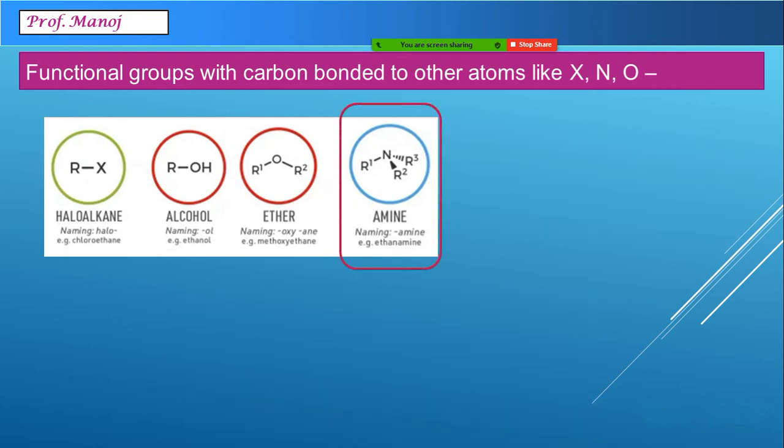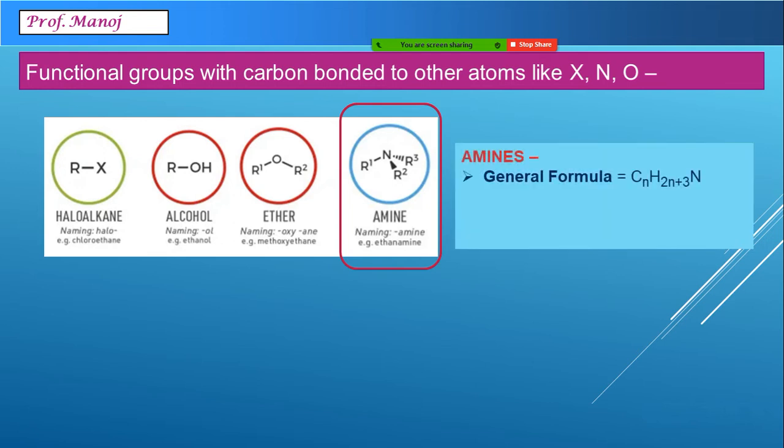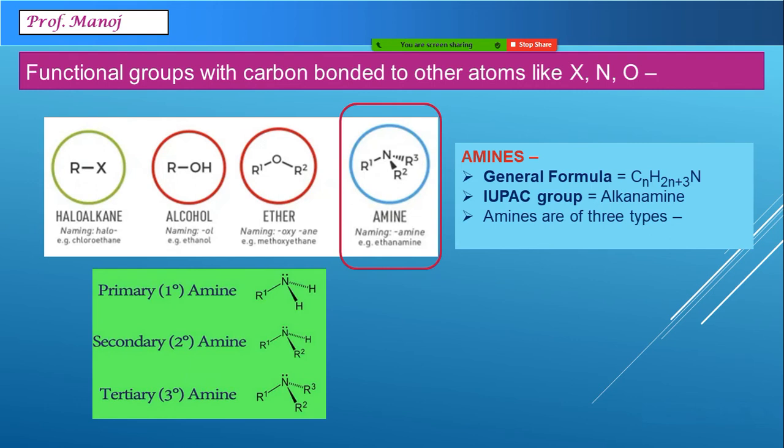The next one is coming from ammonia, that is amine. Now amines have a very general formula as CnH2n+3N. Amines are of three types. Primary amine, where it is RNH2. Second is called secondary amine, where two alkyl groups are connected to nitrogen. Tertiary amine, where three alkyl groups are connected to nitrogen.